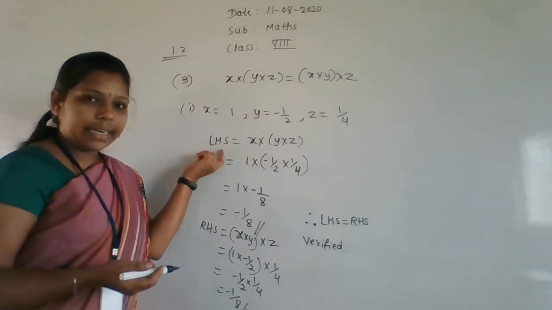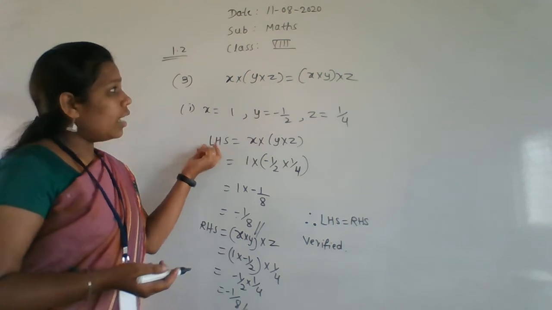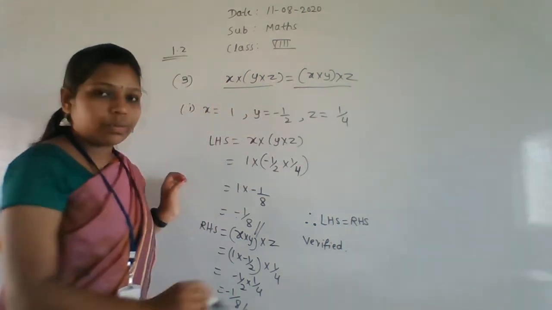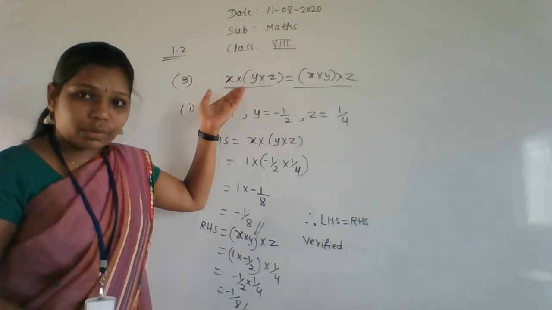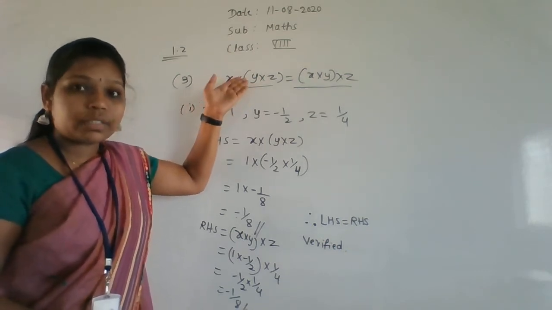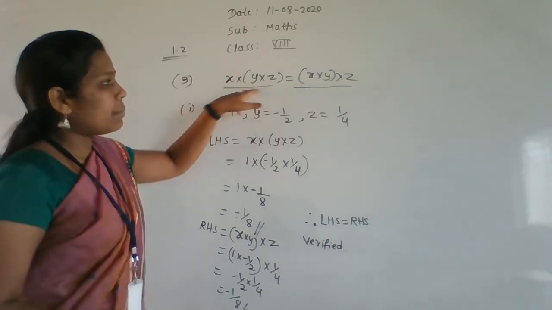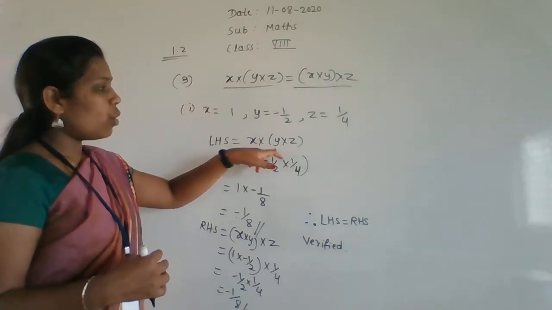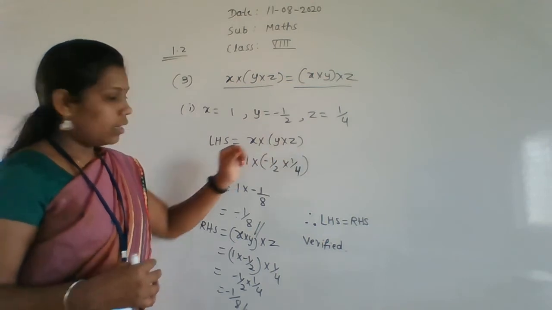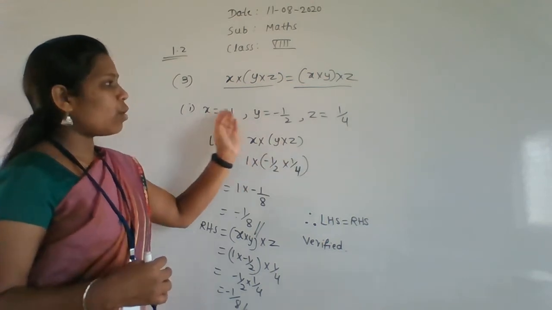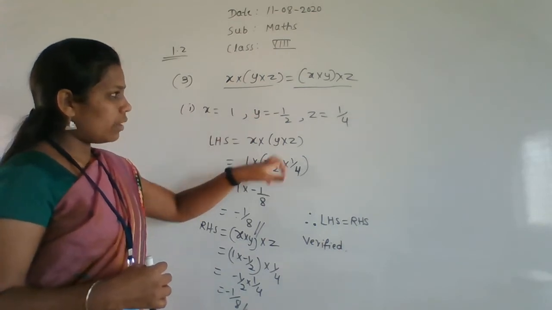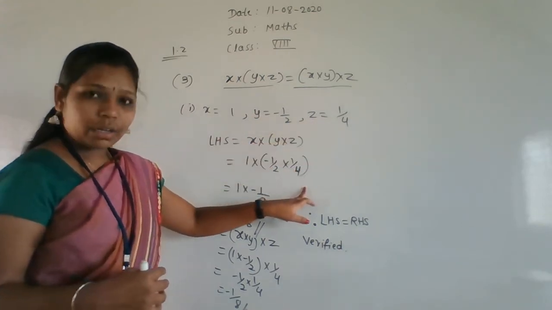After that, take the LHS value. LHS is this. In the question, the equation given here is nothing but the associative property. So first I am taking the LHS value. LHS is x into y into z. Put the values of x, y, z: x equal to 1, y equal to minus 1 by 2, z equal to 1 by 4.